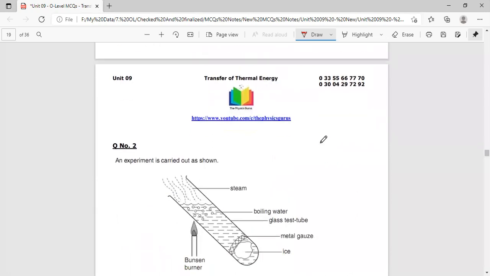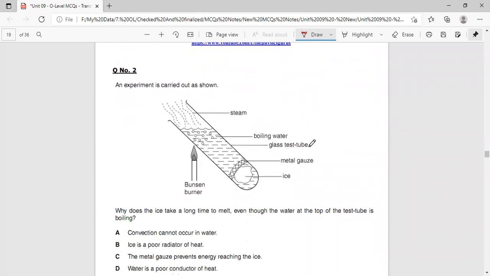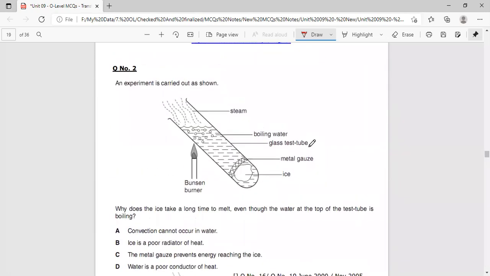Moving towards the next MCQ. An experiment is carried out as shown in the figure. Why does ice take a long time to melt even though the water at the top of the test tube is boiling? Now you can see that ice is being trapped by the metal gauze over here.